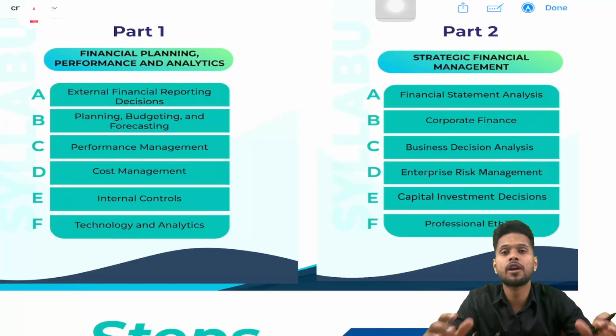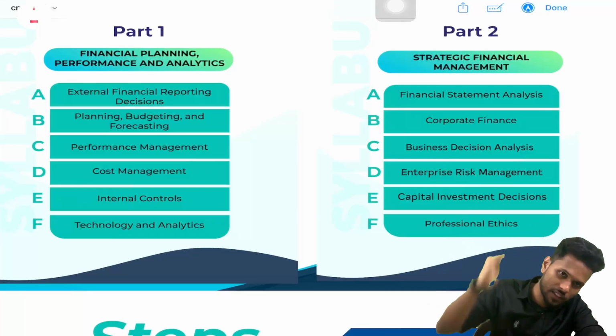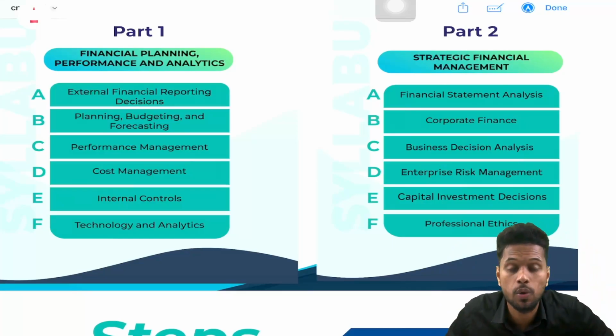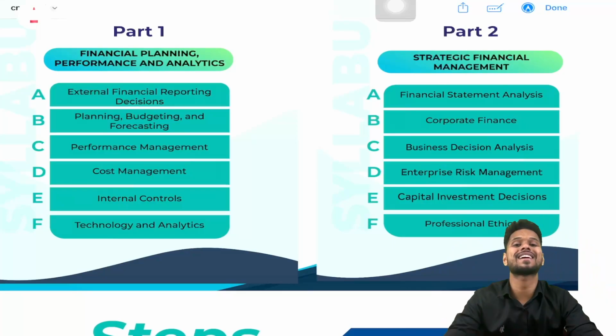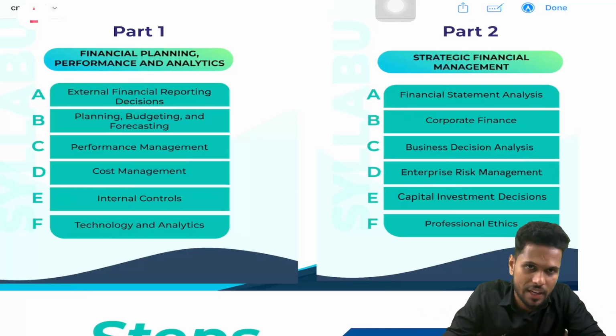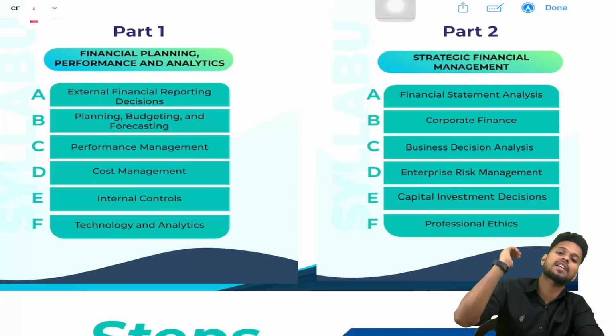Under part 1 and part 2 there are 6 topics each. Under part 1 there are 6 topics, under part 2 there are also 6 topics. So 6 plus 6, 12 topics are there. Topics are categorized section wise: section A, section B, section C, section D, section E, and section F, like that. And part 2 also has section A, section B, section C, section D, section E, section F.